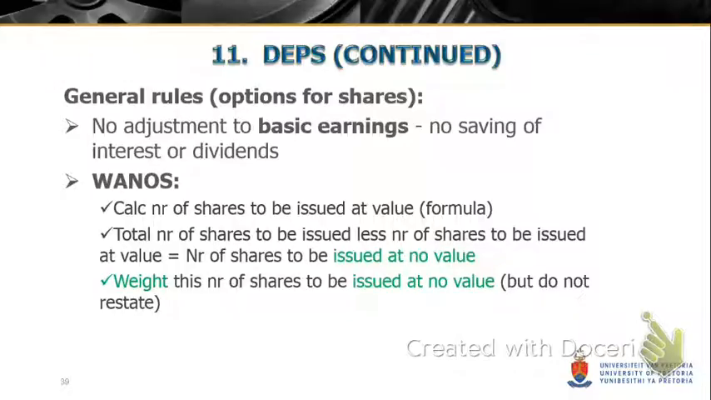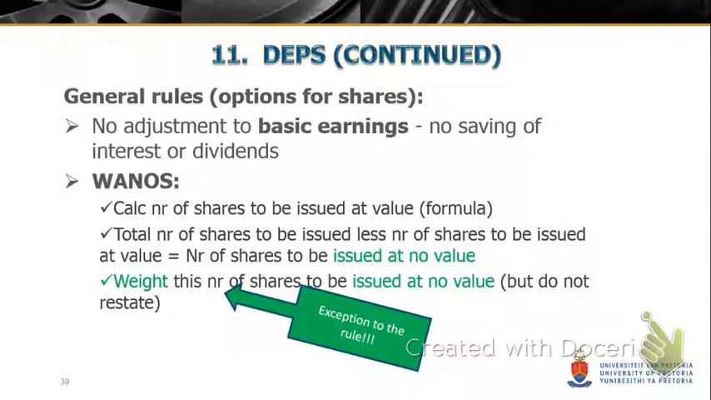We have to calculate the number of shares that would be issued if we issue it at the fair value at that stage. And then we compare that to the total number of shares that this option will give this person, deduct the amount you just calculated that would be issued at value, and the difference would be the portion that was issued at no value.